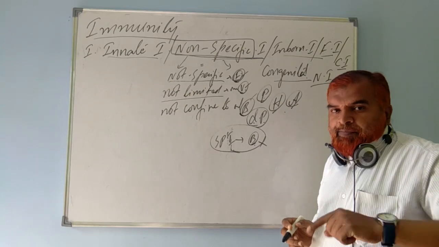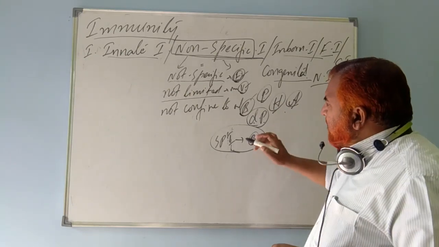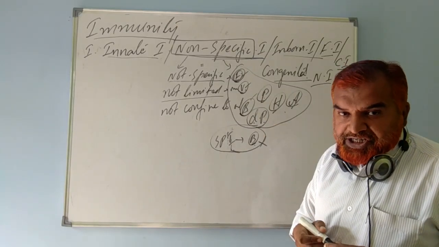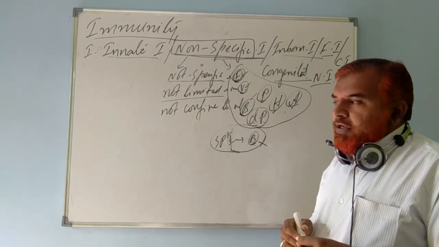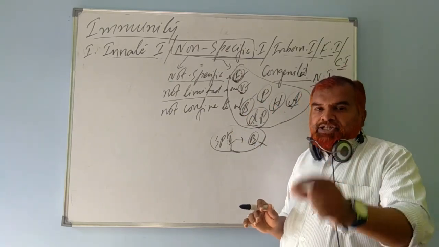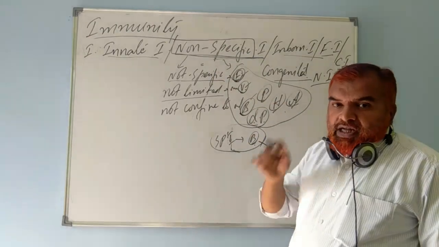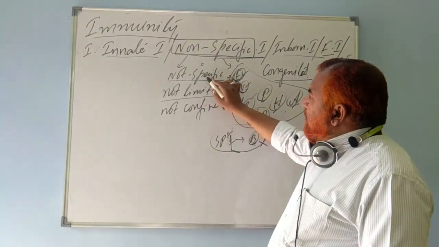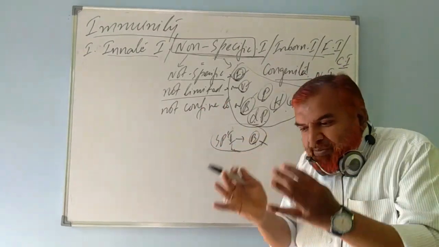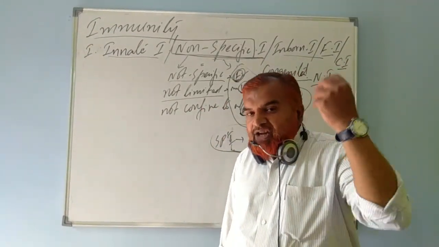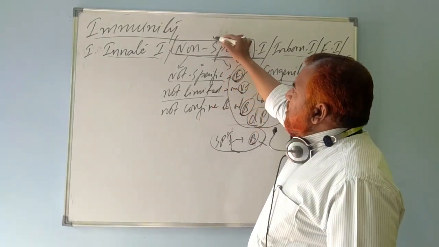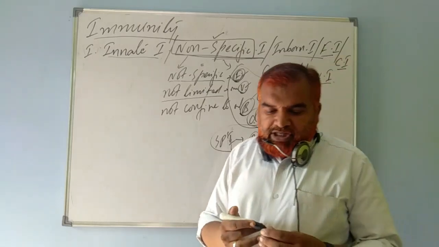So in order to overcome diseases caused by all the pathogens, all the infectious agents, all the foreign particles, the child possesses a broad spectrum immunity, which is known as non-specific. It is not specific to only one type of pathogen. It is not confined, not limited. It is unlimited, like infinity. That's why it is known as non-specific immunity. I hope the terminology is clear.